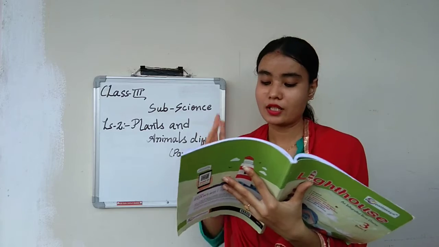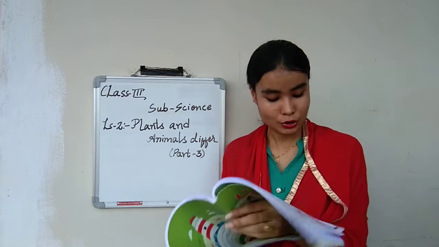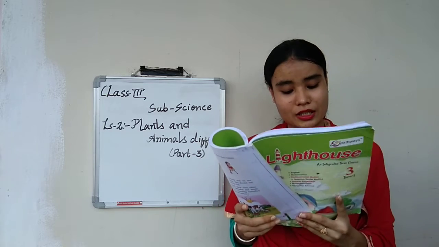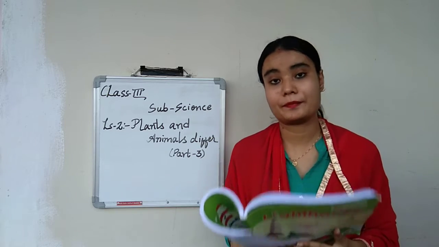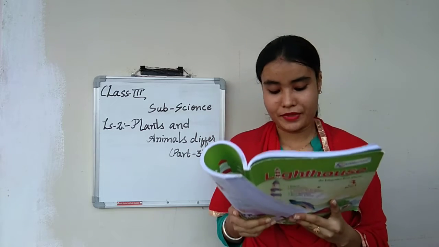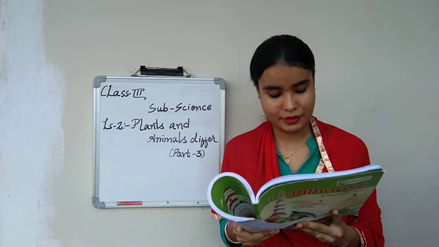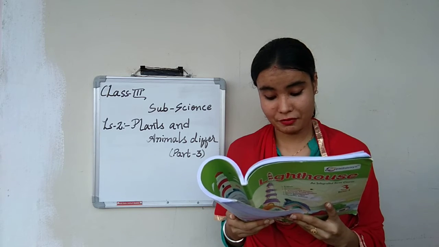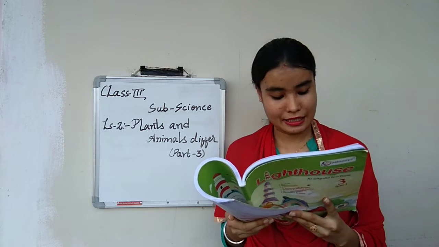Okay, so now in part 3, let us see the human, animal, and next is what? Our one big family. So take out page number 92. Last paragraph, the human, animal. Let us read that. Men are also animals. They have all the features of animals. They move from place to place. They eat ready-made food, plants or other animals.